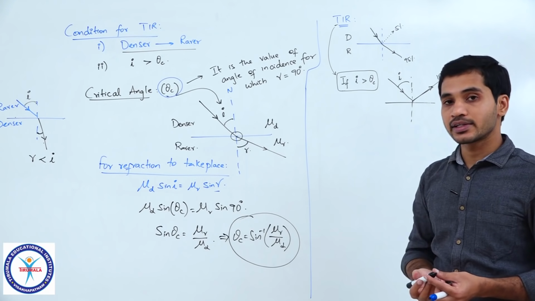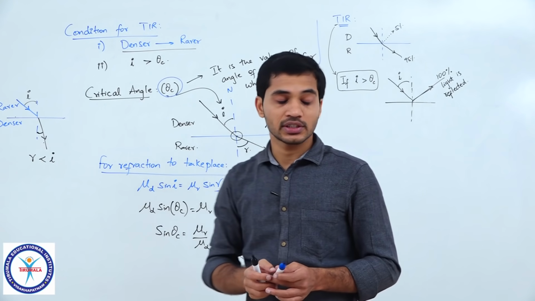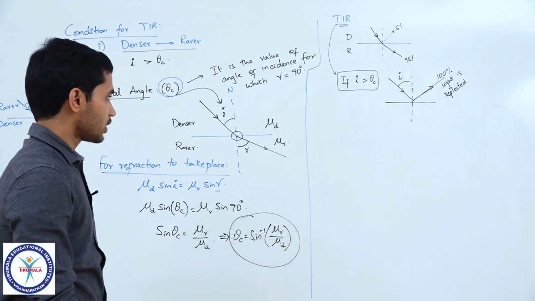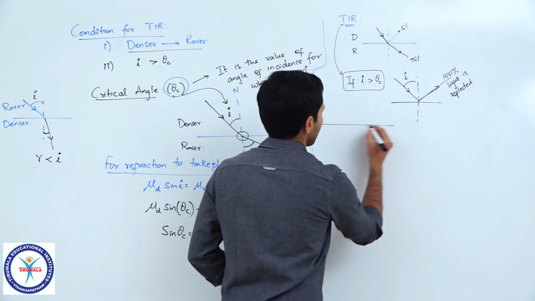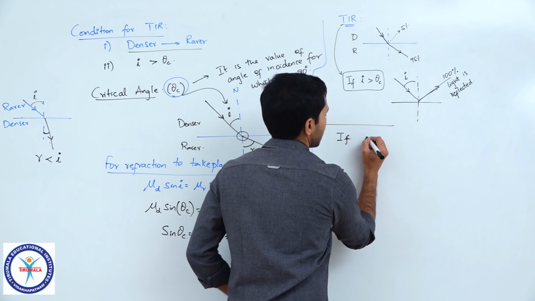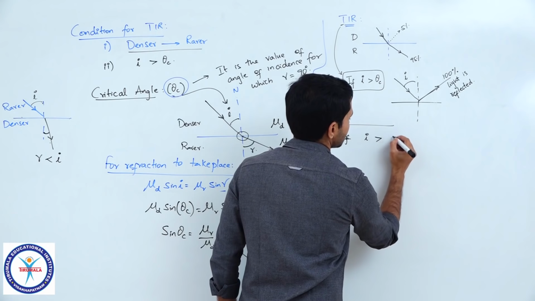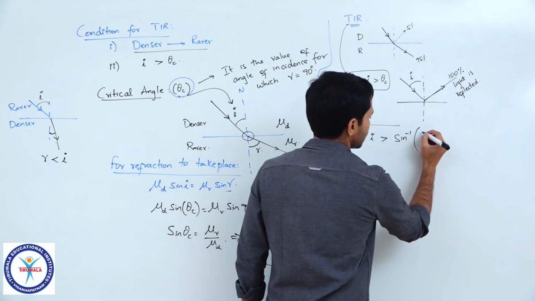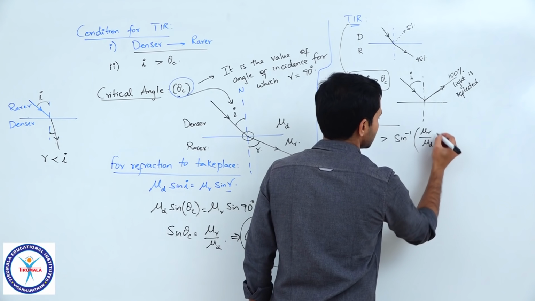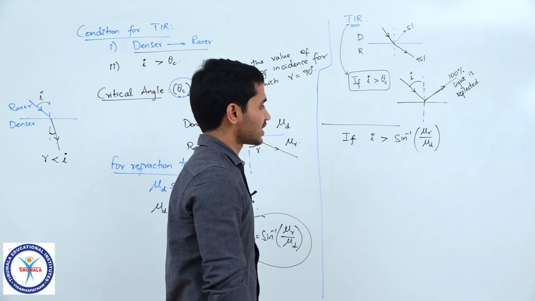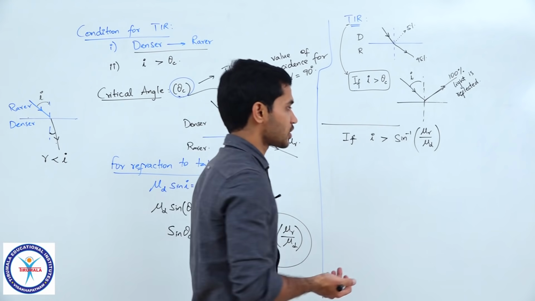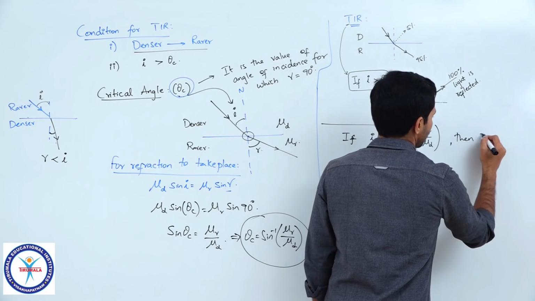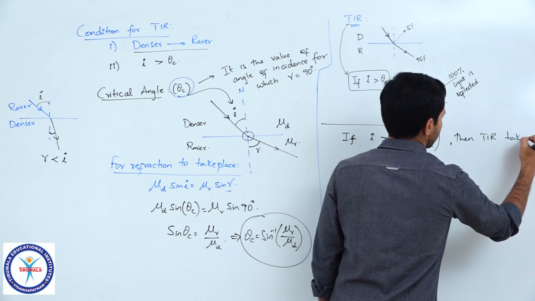So, total internal reflection. That is how it got the name. Now we have found theta c, right. So now I can easily say that if I is greater than sine inverse of mu r by mu d, we can say that total internal reflection will take place. If this is met, if I is greater than this, then TIR takes place.